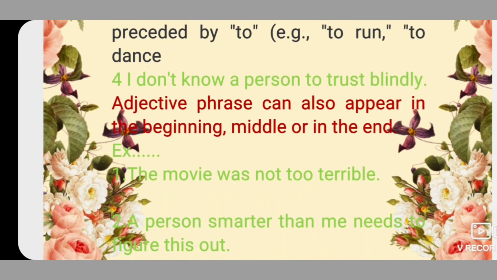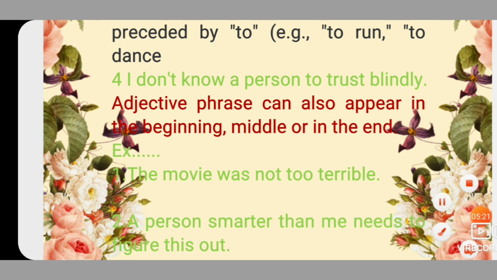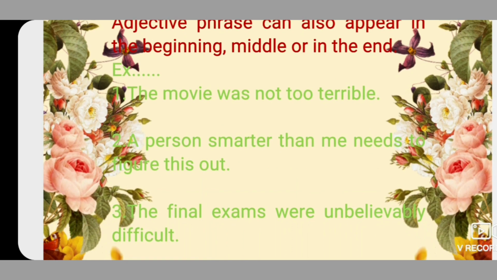"I don't know a person to trust blindly." So "to trust blindly" is an adjectival phrase, and it starts with an infinitive. Next topic: adjectival phrases can appear at the beginning, in the middle, and at the end. For example, "The movie was too terrible."